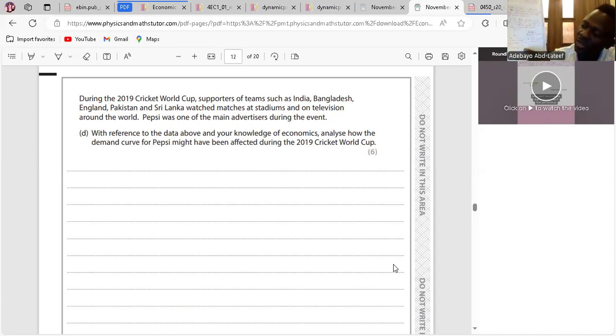With successful advertisement, the quantity demanded for Pepsi will increase from Q to Q1. As a result, the demand curve will shift rightward from D to D1, bringing about an increase in price from P to P1. So we're going to have a higher equilibrium price, more quantity, and a shift in the demand curve.